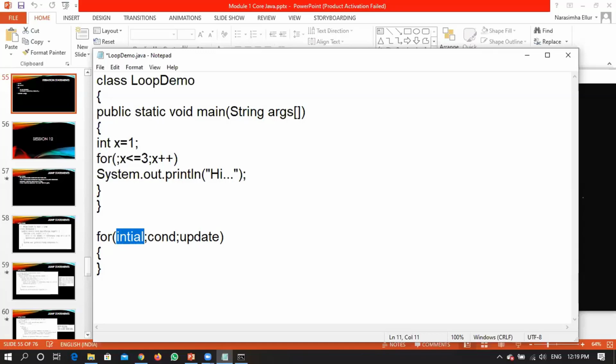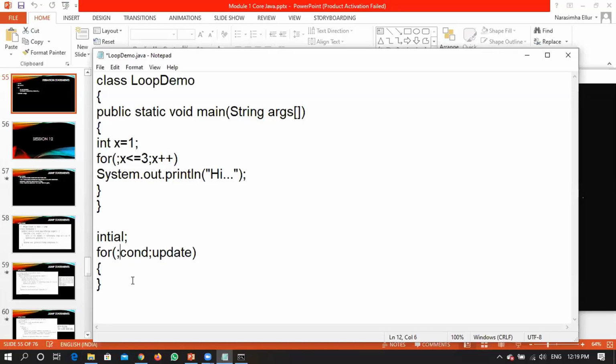For the first part, expression 1, I don't want to write anything. I'm just shifting this expression somewhere before the for loop, right? As I'm not writing anything, I don't want to include any information with respect to the first initialization. So I have kept it blank and I wrote a semicolon here.